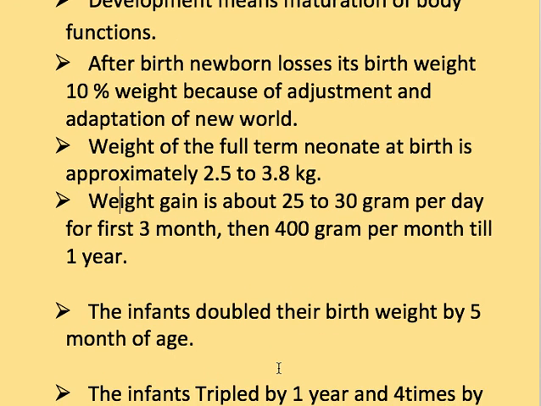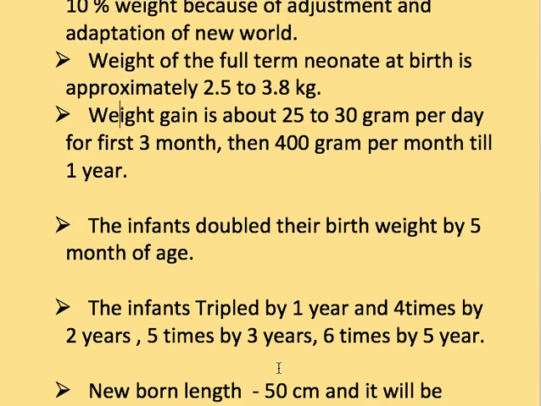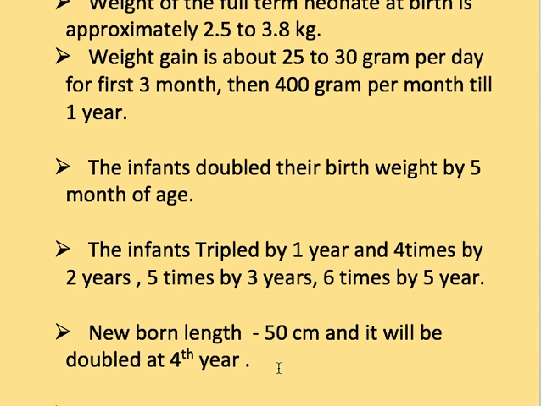Next one is that infants double their birth weight by the 5th month of age. So the birth weight is 2.5 kg in the starting time and then it will be doubled by the 5th month of age. Next one is the infant's birth weight is tripled by 1 year, 4 times by 2 years, 5 times by 3 years, 6 times by 5 years.